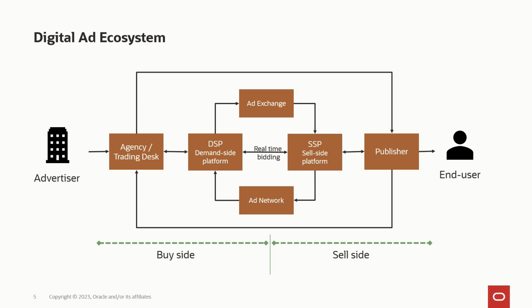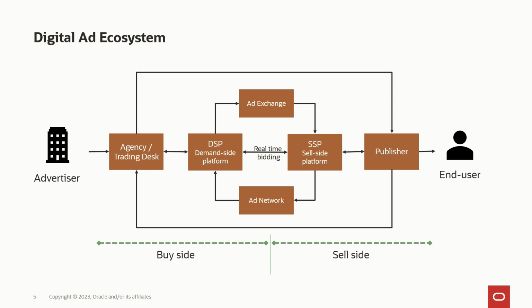And then that DSP is connected to ad exchanges and ad networks, and they do real-time bidding with the sell-side platform to figure out which is the best ad to show up on the final website. So all of this is rather complex and is automated and also really quick, or most of this is really quick. So when you open a website as a user, this real-time bidding actually happens in real time.